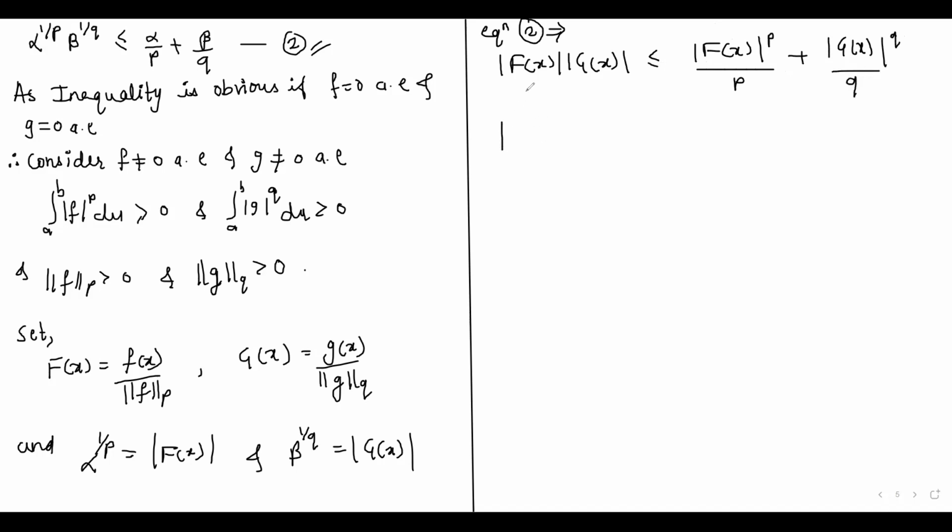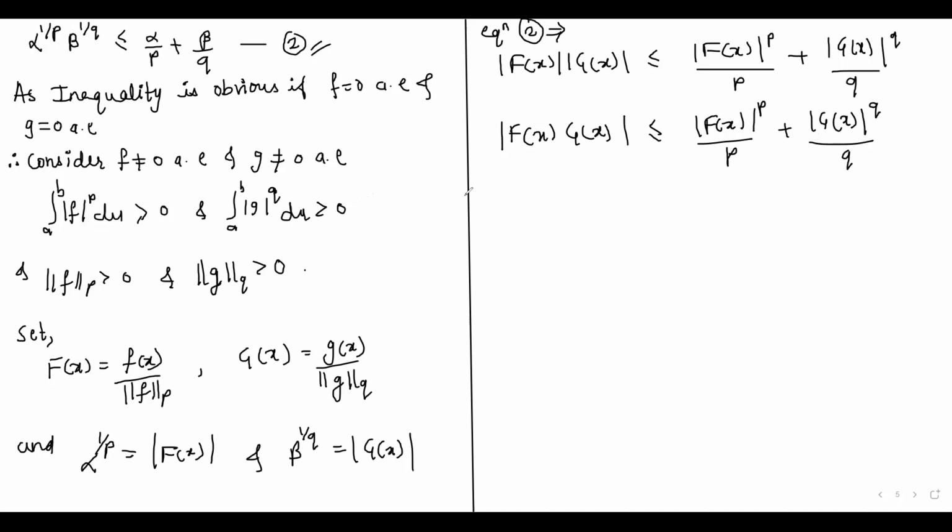So from this we get mod of f of x into g of x, that is combining the mod, which is less than or equal to mod of f of x to the power p upon p plus mod of g of x to the power q upon q.